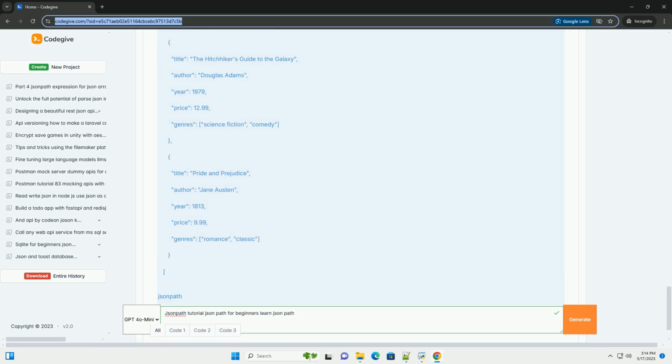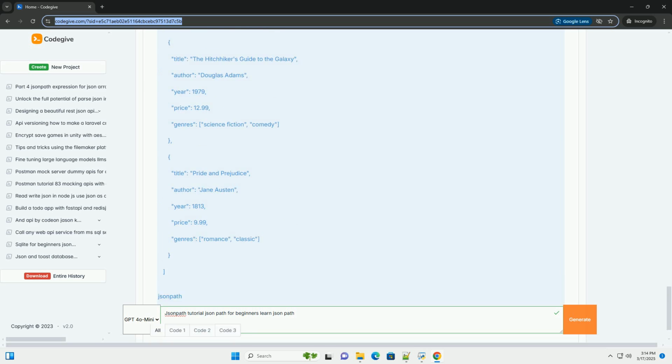Dot notation, used to access child elements within an object using the key. For example, $.library.name would access the value associated with the name key within the library object. Bracket notation, used to access child elements within an object, alternative to dot notation, or to access elements within an array using their index, starting from 0. For example, $['library']['name'] is equivalent to $.library.name. $.library.books[0] accesses the first book in the books array.